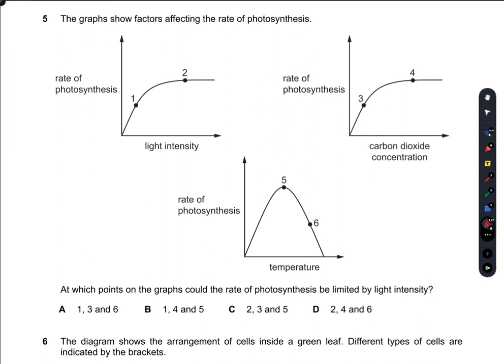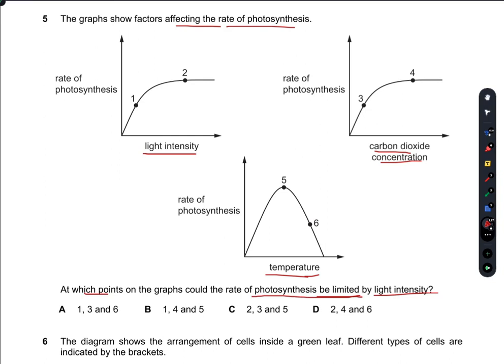The diagram shows factors affecting the rate of photosynthesis. This is the first graph in which the light intensity is on the x-axis, in the second the CO2 concentration is on the x-axis, and in the third the temperature is on the x-axis. At which points on the graphs could the rate of photosynthesis be limited by light intensity?